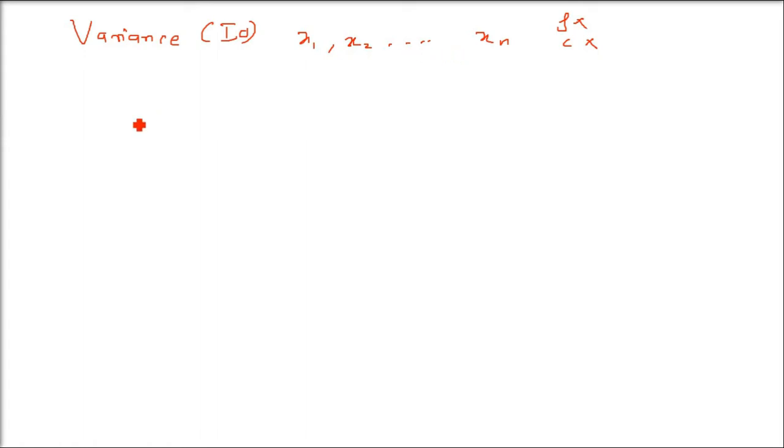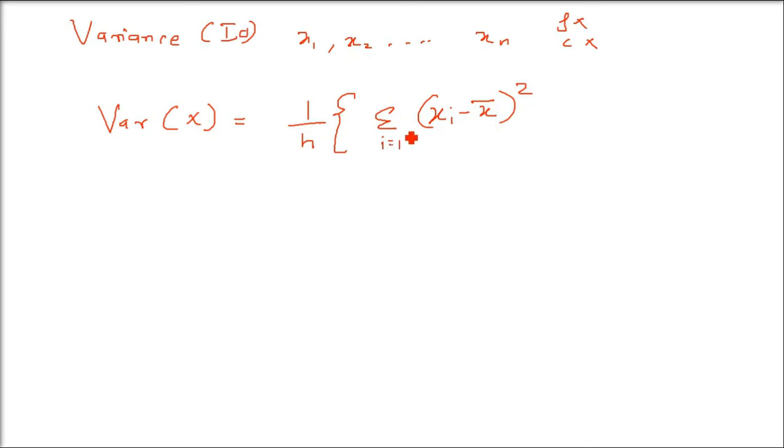So in order to find the variance, we will have a formula. I'll just write the formula directly. The variance of x is 1 by n, where n is how many numbers there are, then sigma of (xi minus X bar) whole square. This X bar is simply the arithmetic mean. So you take the difference of all values from the arithmetic mean, square it, then add from 1 to n. This is the most basic formula for variance.